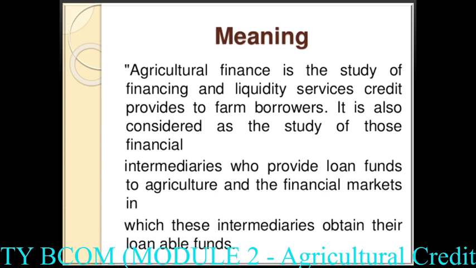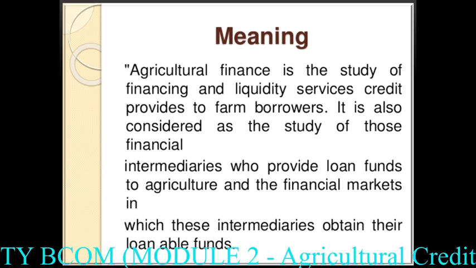But for doing agriculture, if a farmer wants to do agriculture, they need finance. And even in general, if we want to do something, we need finance. From where can we arrange that finance? This chapter is all about agricultural finance. If a farmer wants to do some agricultural activity, from where can they arrange the finance? Without finance they can't do anything, they can't even purchase the seeds. So this chapter is related to agricultural finance.